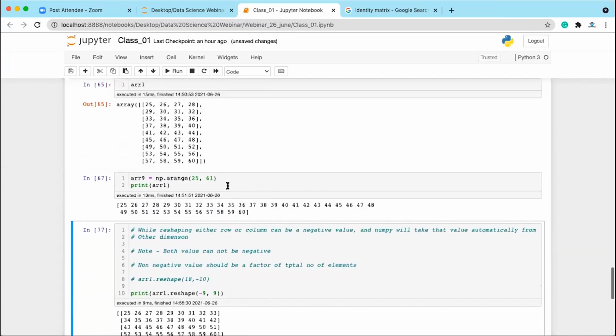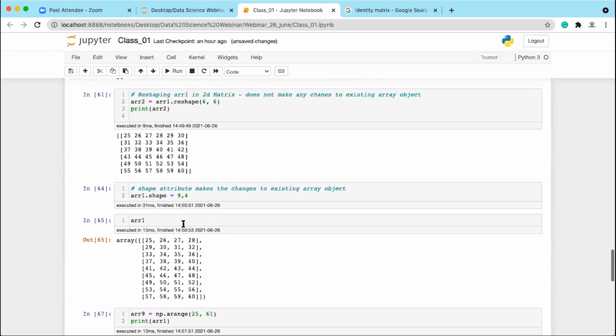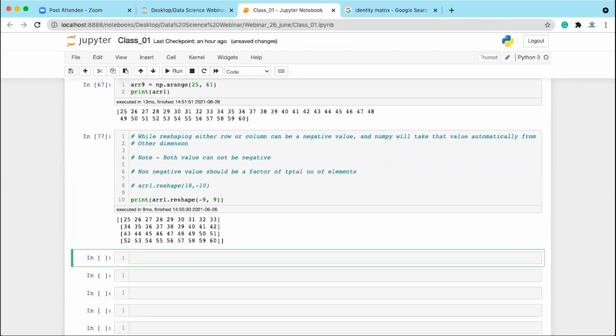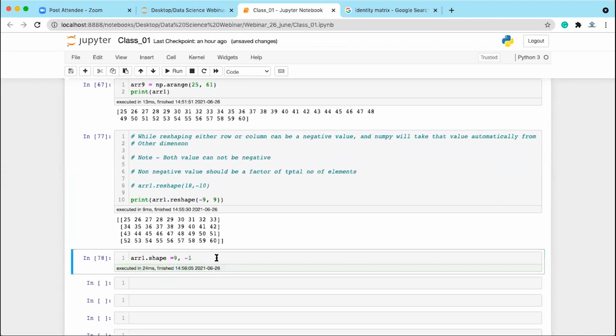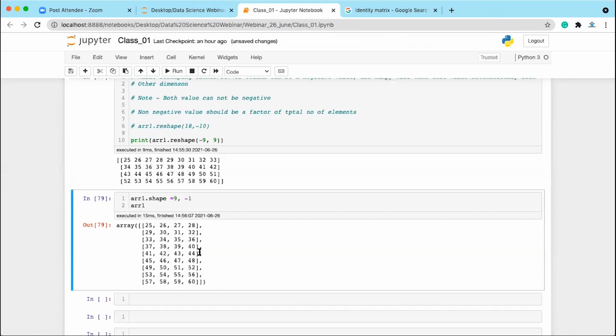One more thing: if you have an array, so this is the reshape. You can do the same thing using the shape attribute also. You can use here, let's say array1 dot shape attribute, and you can write here 9 comma -1, same thing. If you print array1 after this, it is going to give you 9 rows and 4 columns. So you can do it with the shape attribute also.